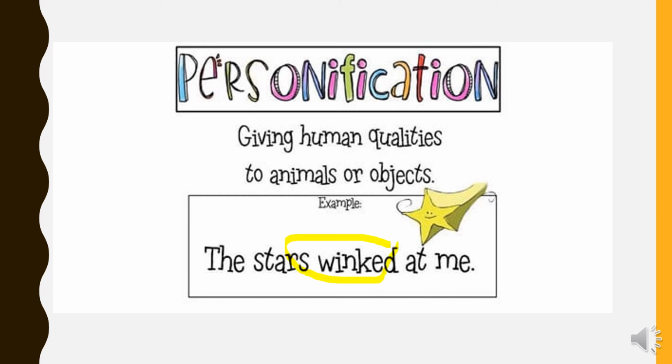So we took this human quality and gave it to stars. If we said that the flowers are dancing, I am giving the dancing quality, which is a human quality, to flowers, which are objects. So this is personification. And whenever you look at the word person, as I said, you will directly know that it is related to person.